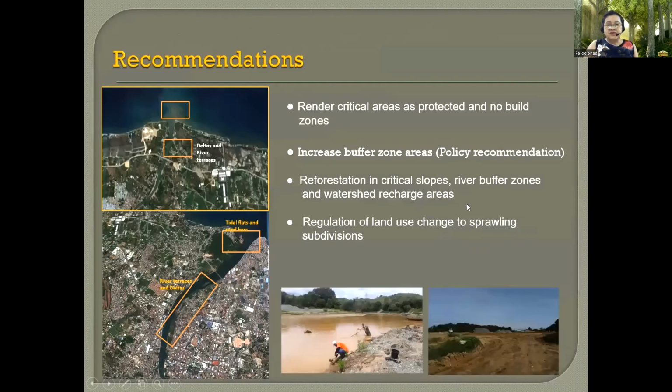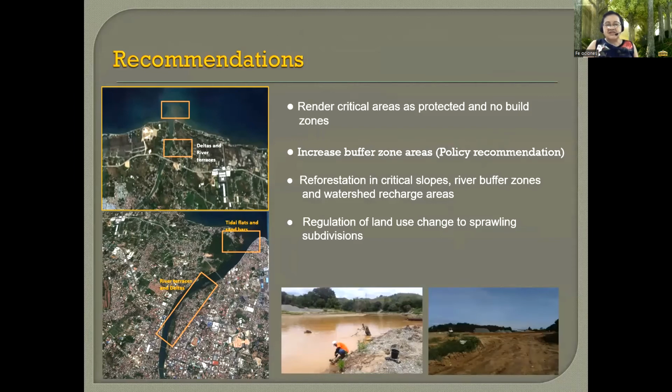So for these 2 watersheds, we recommended that critical areas like deltas, river terraces, and the downstream areas should be rendered as protected, or they should be no-build zones. And in the Philippines, the buffer zoning for urban areas is just 3 meters. So we did a policy recommendation to increase this buffer zone to at least 5 to 10 meters.